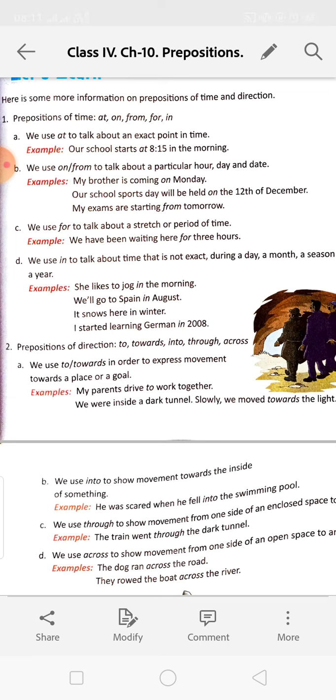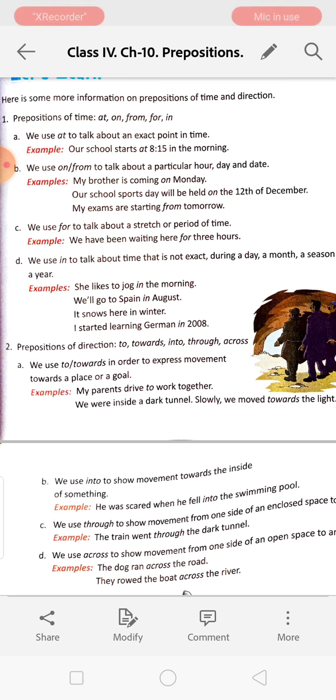Okay. So it is showing the exact day, that Monday. It is a particular day of the week when it will happen. School sports day will be held on the 12th December. So 12th of December is the particular day. My exams are starting from tomorrow. From here it is fixed that from tomorrow only it will start.